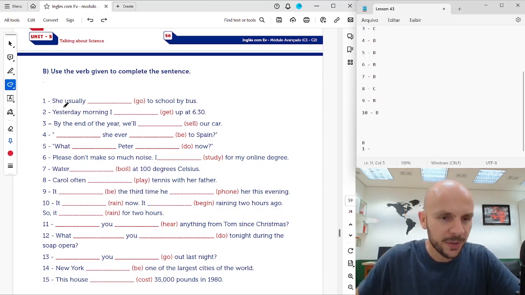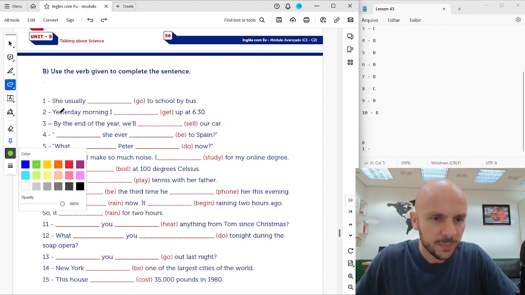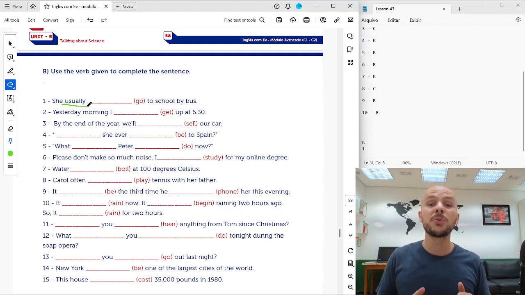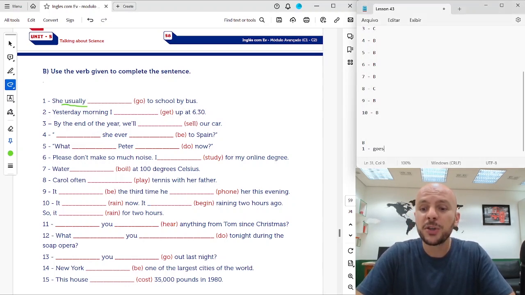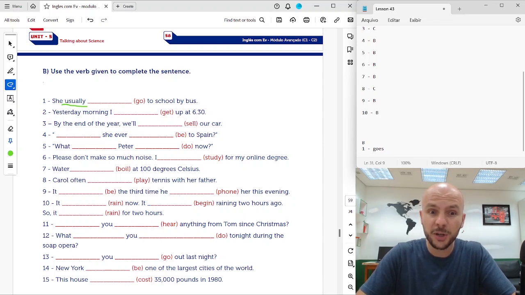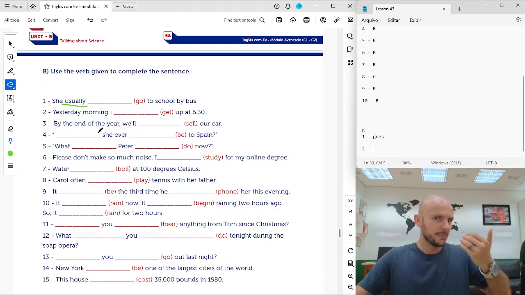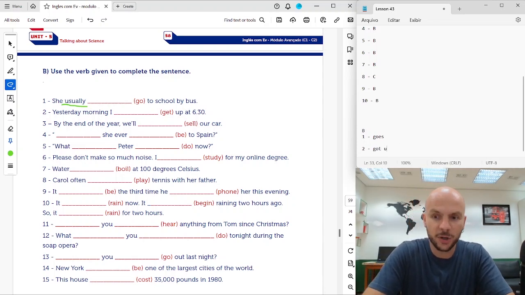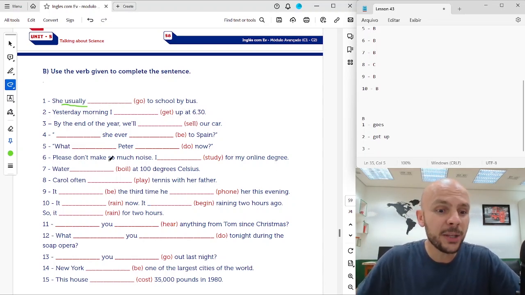She usually, I'm talking about, let me change the color of this marker. She usually, I'm talking about the present. I'm talking about her routines, her habits. So she usually goes. She usually goes to school by bus, okay? Because that's the present. She usually goes to school by bus. Number 2, yesterday morning, past specific time. I got up, okay, at 6:30.